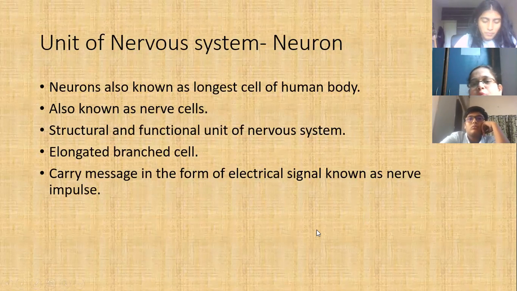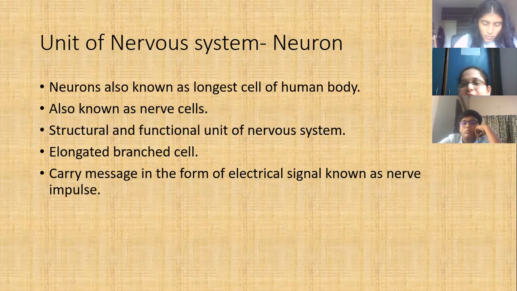If you see the structure of a neuron, it is an elongated branched cell and carries messages in the form of electrical signals known as nerve impulse. So what is nerve impulse? When any message is received after receiving a stimulus, it is sent to the different parts of the body in the form of an electrical signal, and it is known as nerve impulse.